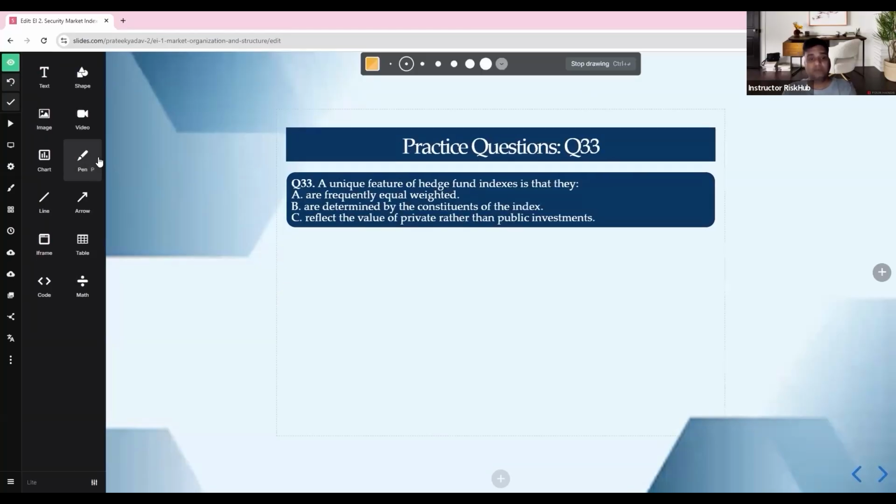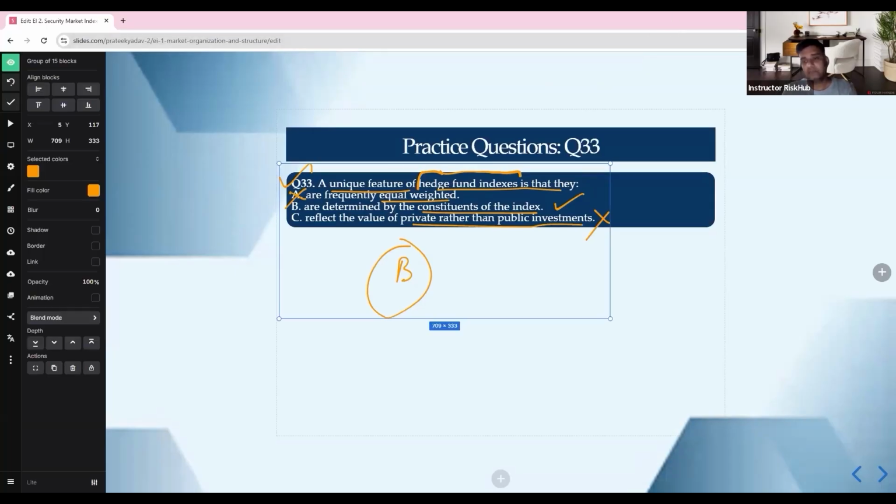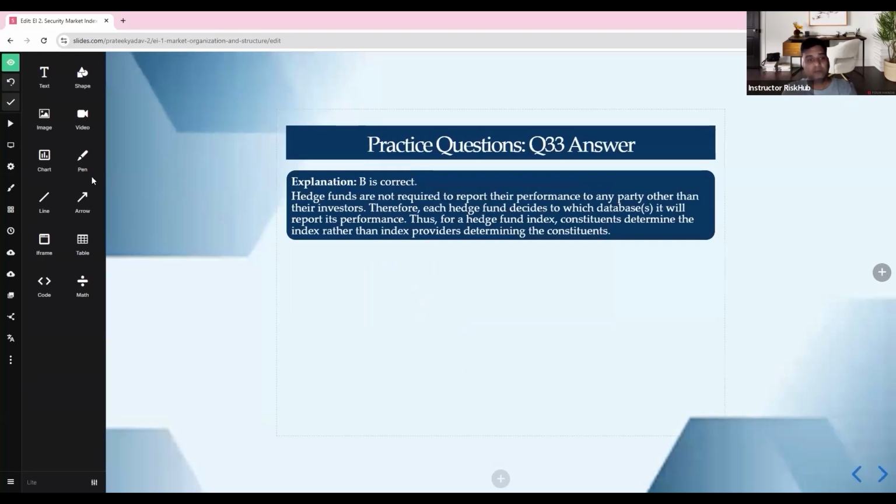Then we go to question number 33. A unique feature of hedge fund indexes is that they are frequently equal weighted? No, not frequently equal weighted. They are determined by the constituents of the index, perfectly fine. Reflect the value of private rather than public investment? No. It is determined by the constituents of the index, so that is the answer here. You have to understand these properties, they are very important.